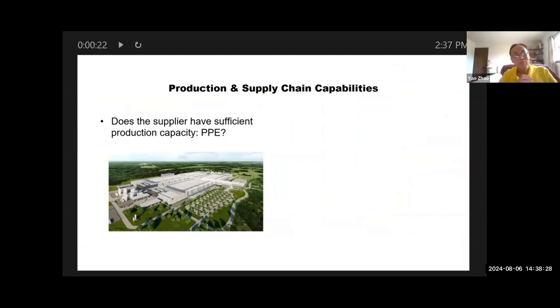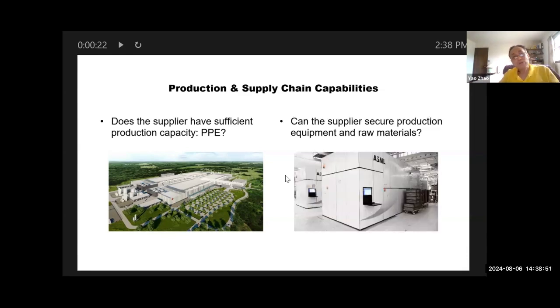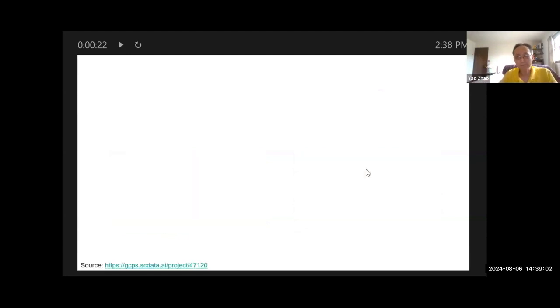And now let's look at their production and supply chain capabilities. Now, this is not something usually people look at, but after the pandemic, it has become so important. So you need to make sure your supplier has sufficient production capacity, which is PPE, property, plant, and equipment, and that is in the balance sheet. And also, you need suppliers who can secure production equipment and raw materials. This is not something people usually look at, but it's very, very important. Okay, let's look at the data.